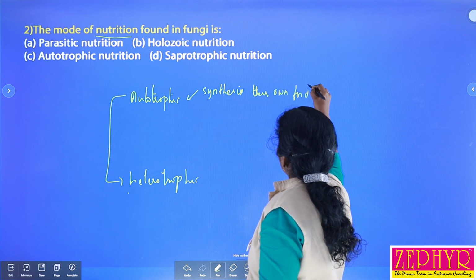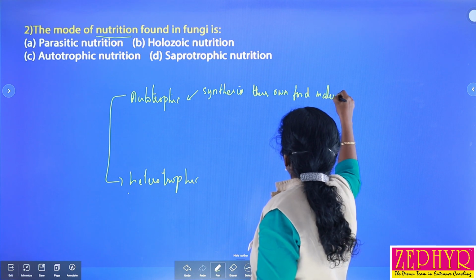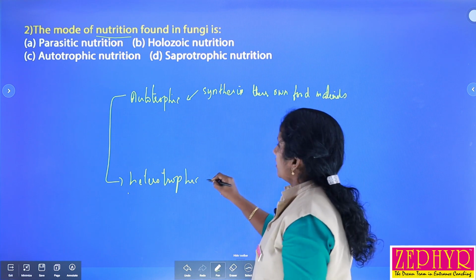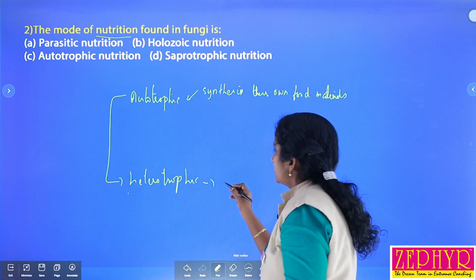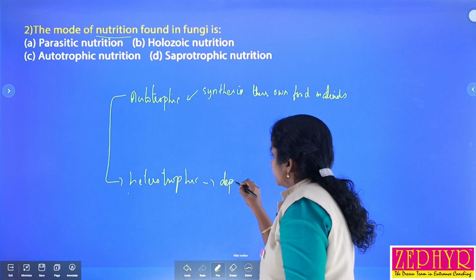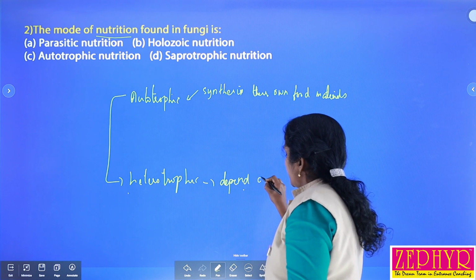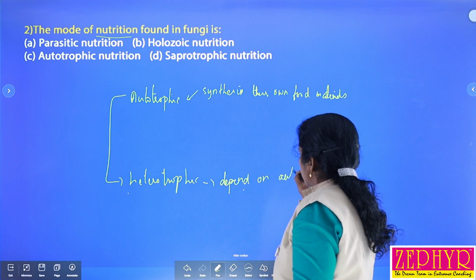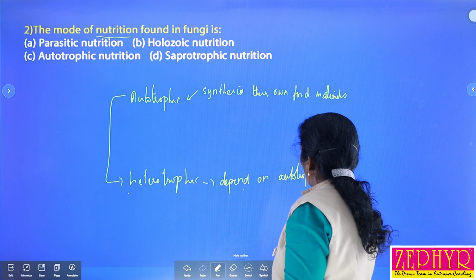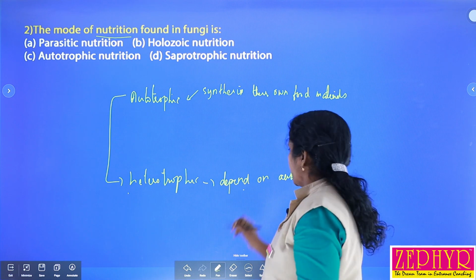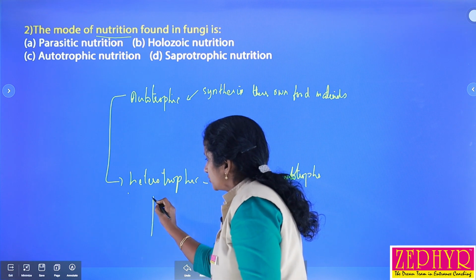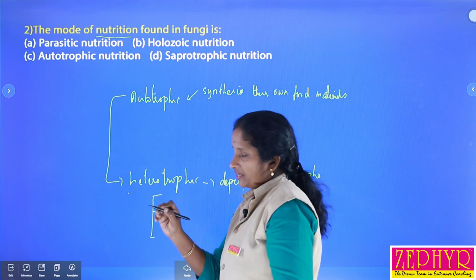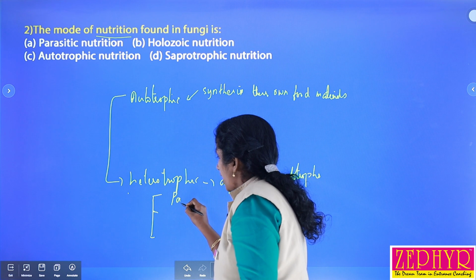They synthesize their own food materials, that is called autotrophs. While heterotrophs cannot synthesize food materials, that means they depend on autotrophs or other organisms for food materials, that is called heterotrophs. Heterotrophs are again classified into different types. Sometimes they may be parasites.